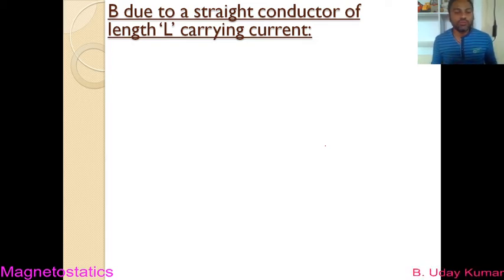As you already know, Biot-Savart's law gives the relation of the magnetic field that is produced around a current carrying conductor in terms of current.